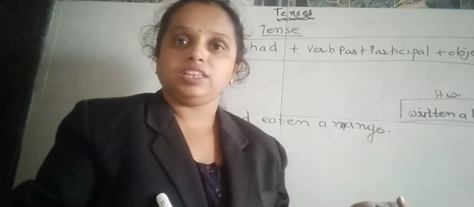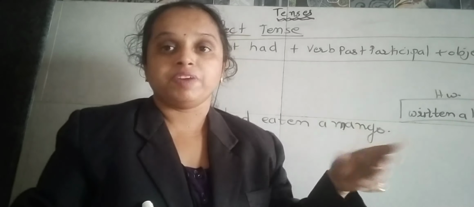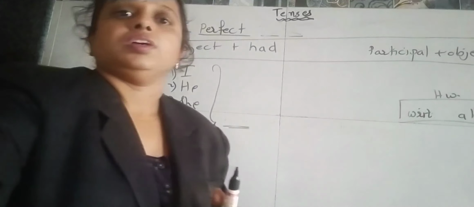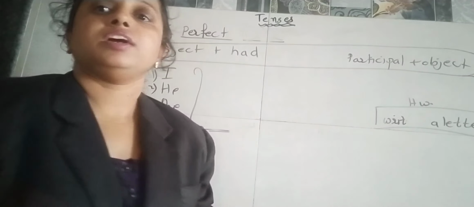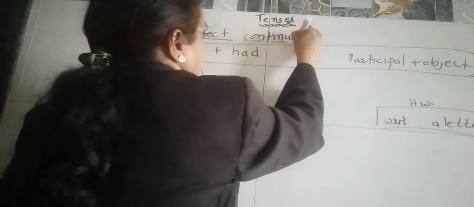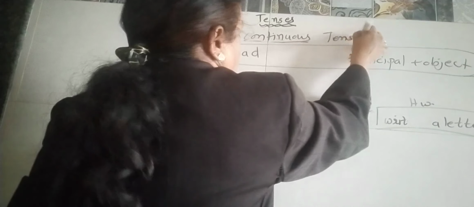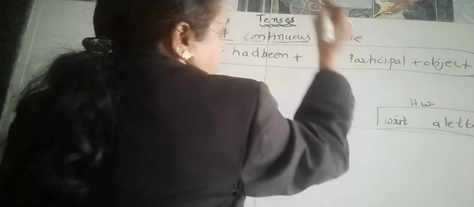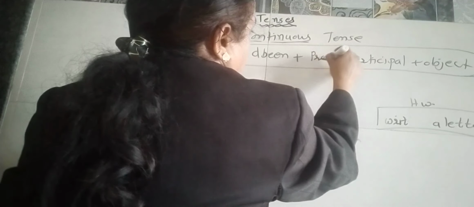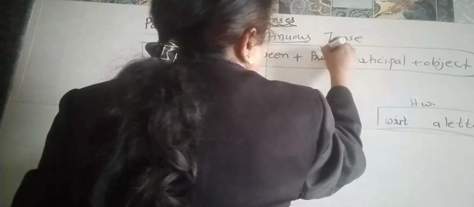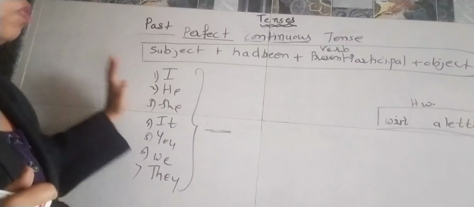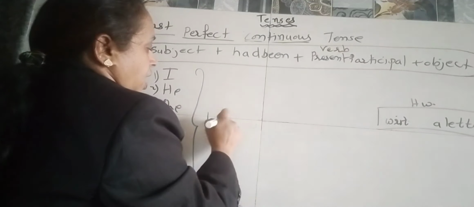Now we'll see the past perfect continuous tense. What will be the formula? Subject plus had been plus present participle of the verb plus object. So how are we going to use it? I had been